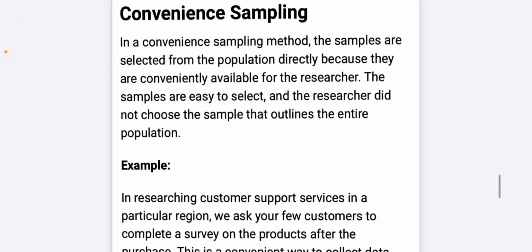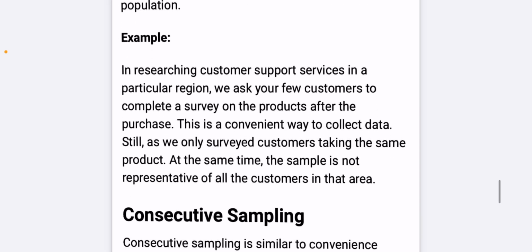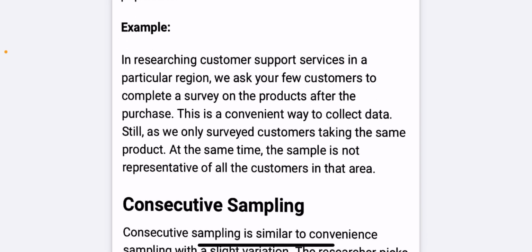In the convenience sampling method, the samples are selected from the population directly because they are conveniently available to the researcher. The samples are easy to select and the researcher does not choose a sample that outlines the entire population. For example, in researching customer support service in a particular region, we ask a few customers to complete a survey on the product after the purchase.